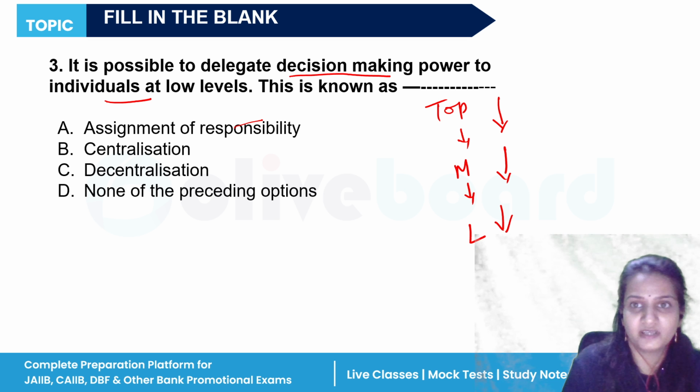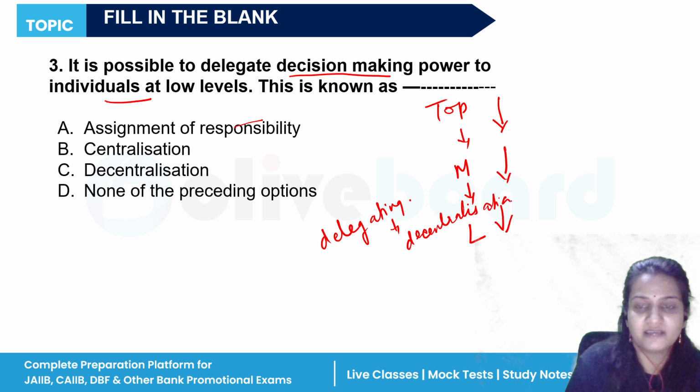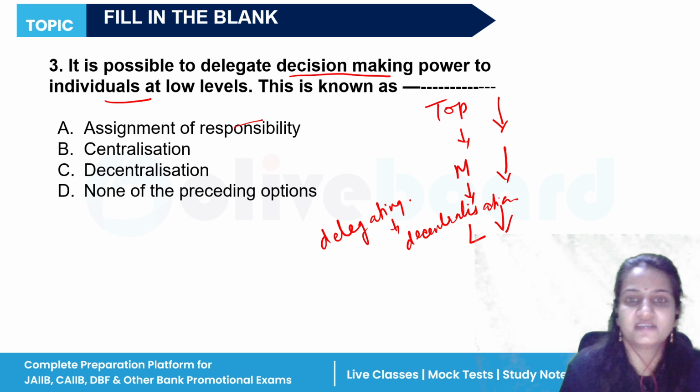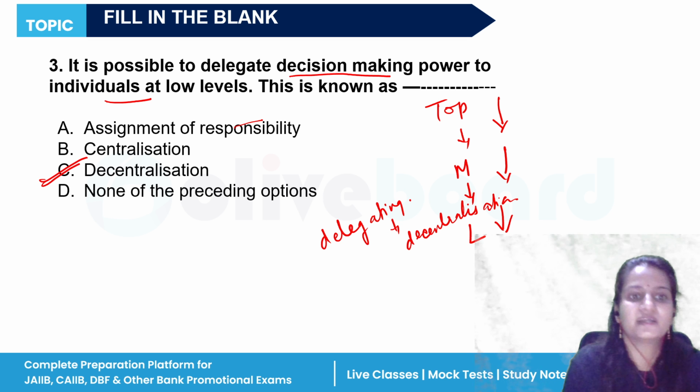So delegating the power means we are doing decentralization. Am I clear with this? Decentralization means if you are delegating your power to low level managers, to individuals, then it's termed as decentralization. So option C will be the correct answer.